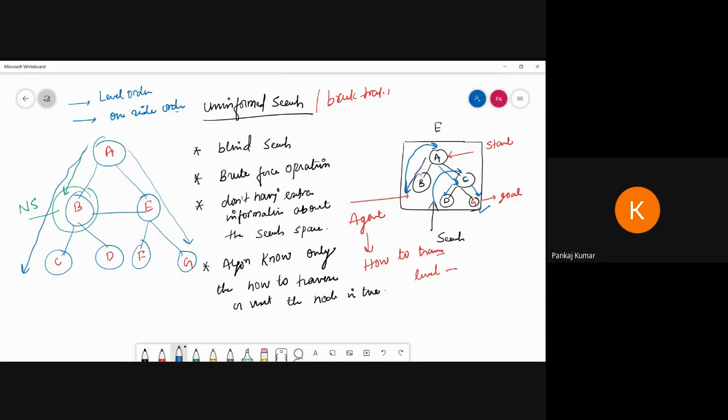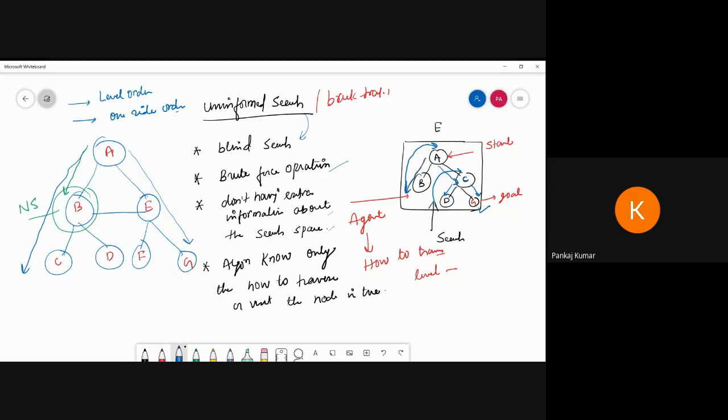So that is the uninformed search. We can call this the blind search. We can apply the brute force technique. We don't have extra information about the search space, and the algorithm only knows how to visit or traverse the nodes in a tree. There is no background information on how to reach the goal.